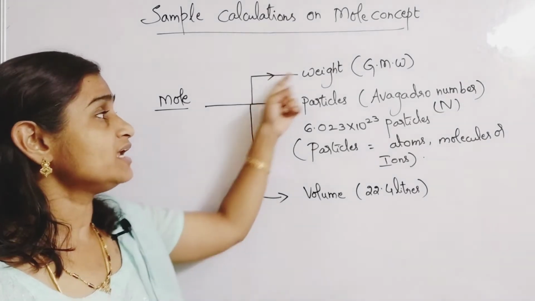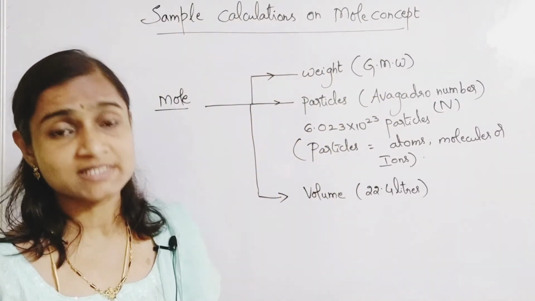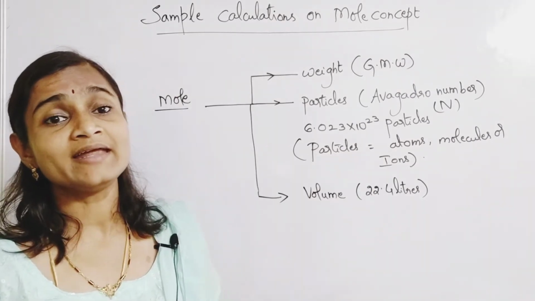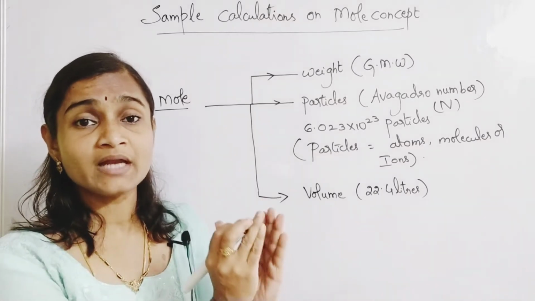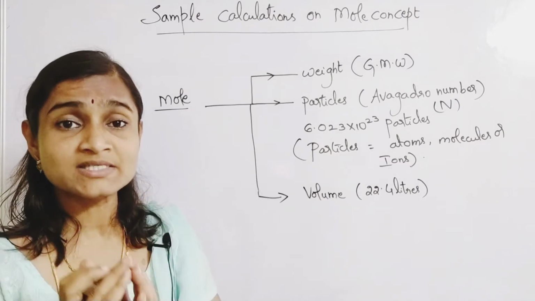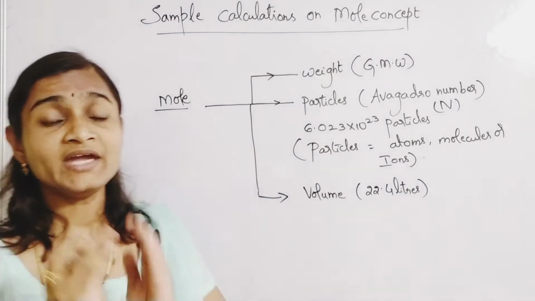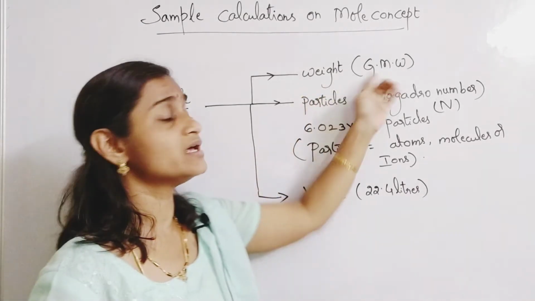In terms of weight, we will calculate the gram molecular weight of that particular substance. If it is only a single element, we will calculate it as gram atomic weight. You know the difference between an atom and a molecule. If it is a molecule or a compound, you call the weight of 1 mole of that substance the gram molecular weight.